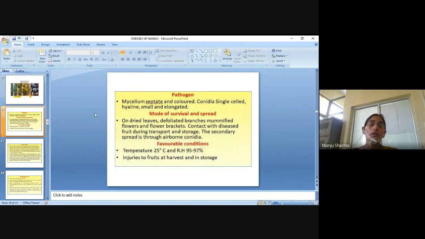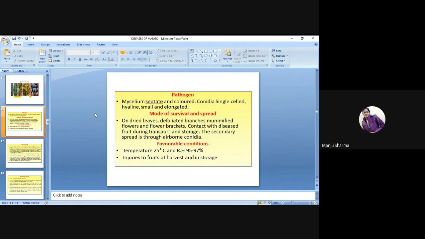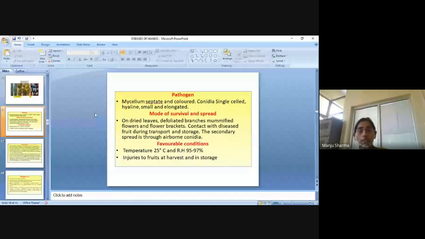The pathogen: mycelium septate and colored, conidia single cell, hyaline, small and elongated. Mode of survival and spread is on dried leaves, defoliated branches, mummified flowers, and flower brackets. Contact with diseased fruit during transport, export or storage, and the secondary spread is through the airborne conidia.